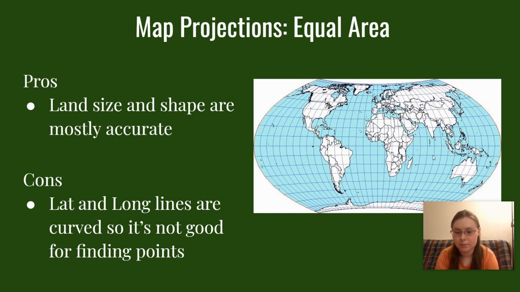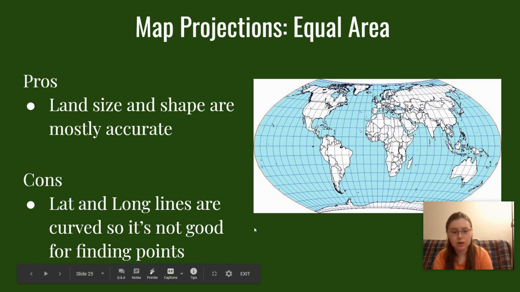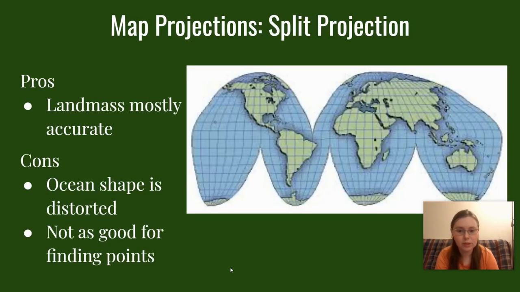Where you know Africa is much bigger than the US. In some map projections, it doesn't look that way, right? But Africa is an entire continent. The US is just one country, right? The con is that the latitude and longitude lines are curved. You can see that especially as you get to your north and south poles, they're curves, so it's not as easy to find exact locations because you're looking on a curve, and that's just not as easy, right?